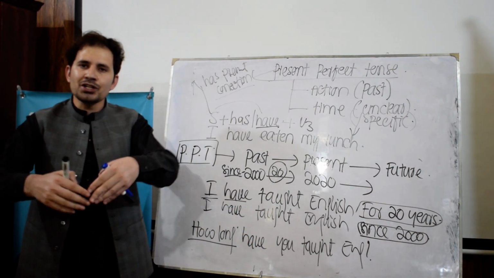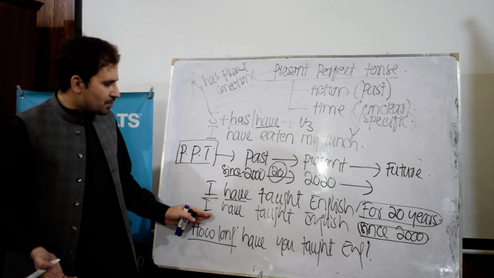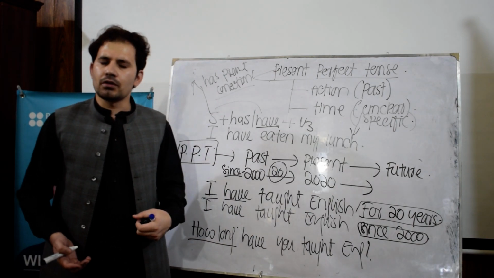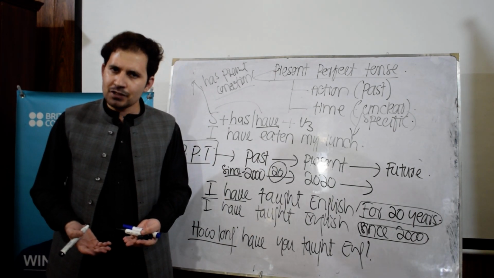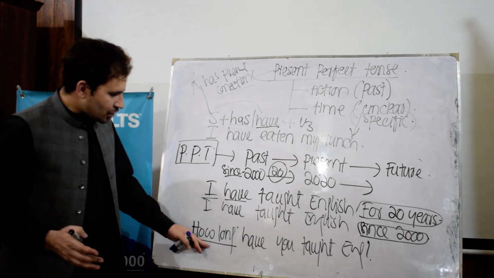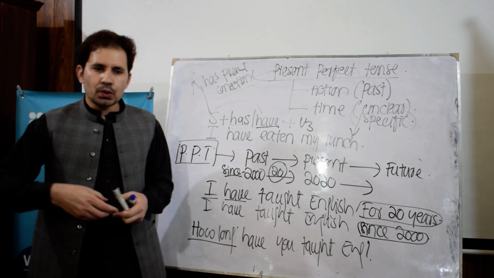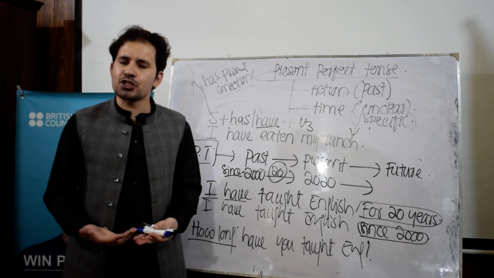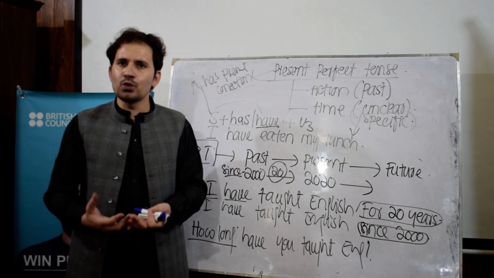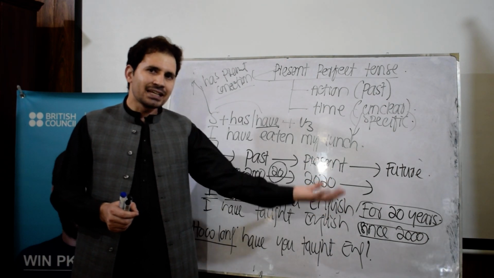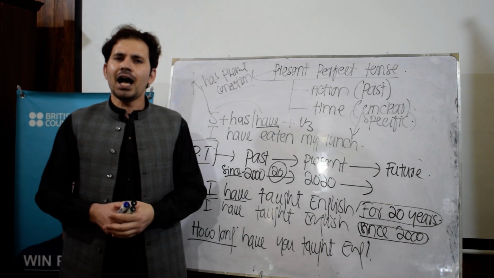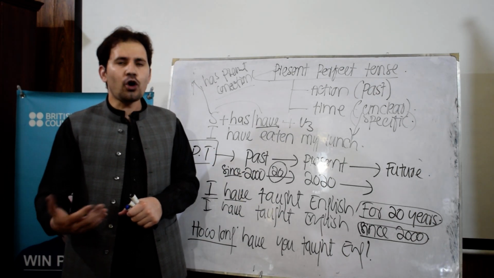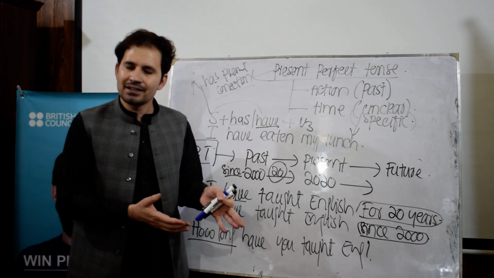Now, you want to ask about the entire experience of a person. Somebody can say, I have taught English for 5 years, or I have taught English since 2015. So you can ask questions with how long. For example, you are living in Peshawar and somebody asks you, how long have you lived in Peshawar? You want to ask about an activity that started in the past, comes to the present and may or may not go to the future. I have lived in Peshawar for 5 years, or I have lived in Peshawar since 2015.